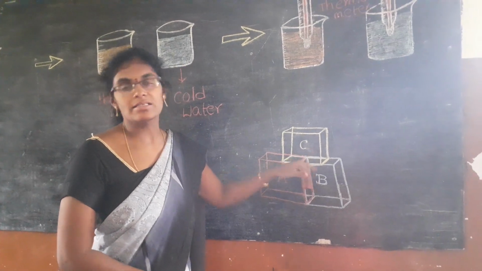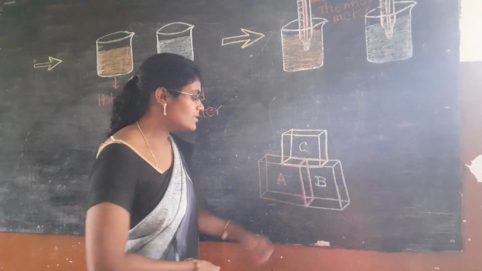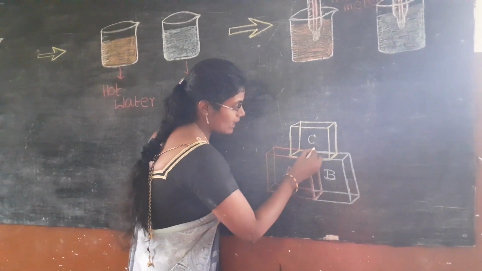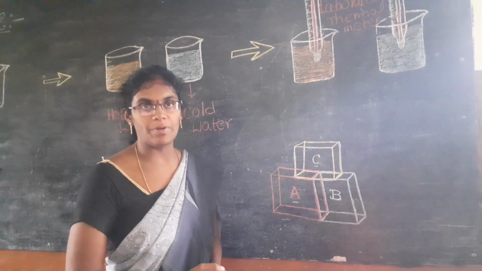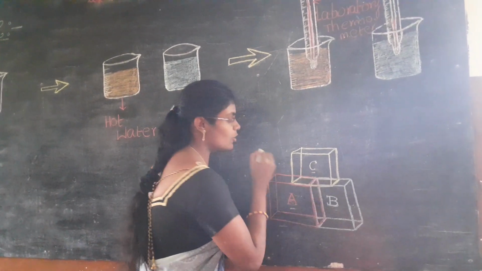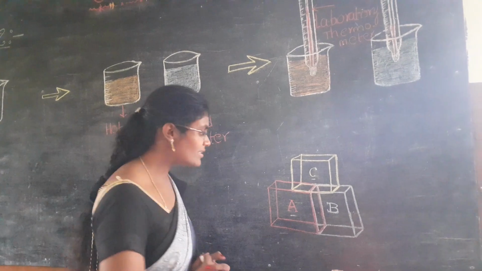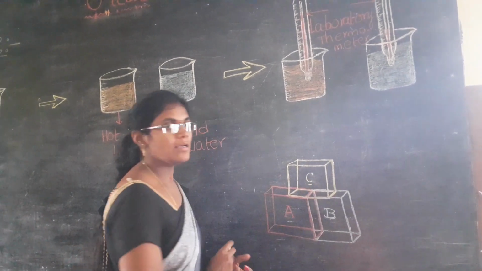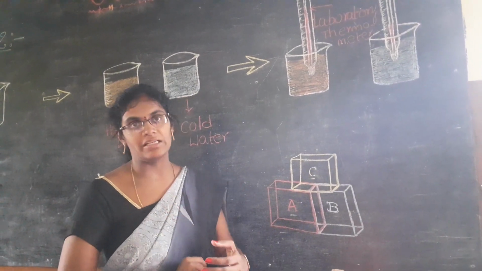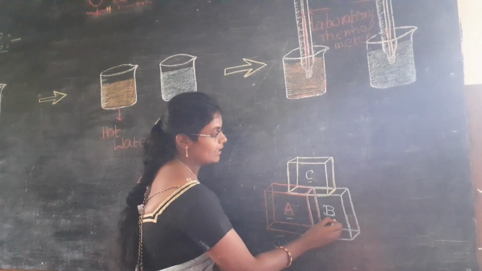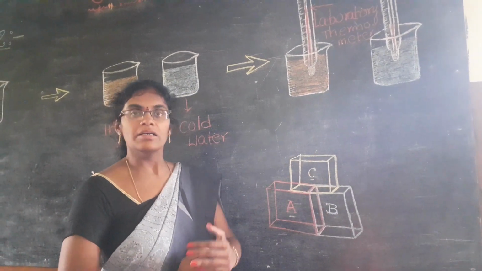Now take two different systems A and B in thermal contact, which are individually in thermal equilibrium with another body C. That means A and C are in thermal equilibrium, and B and C are in thermal equilibrium. Means A and C have the same temperature. Similarly, B and C also have the same temperature.